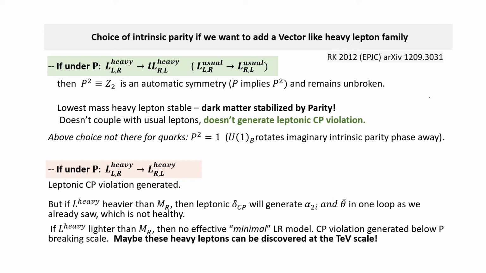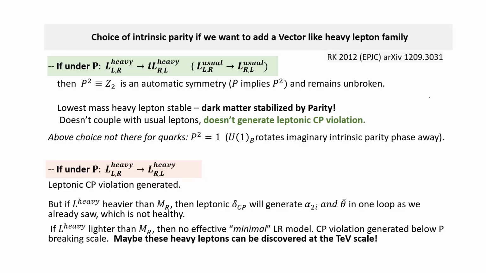Now, of course, you could add them with the usual intrinsic parity phase, which is 1, then it's generated. But if they are heavier than the M_R scale, they'll again generate these in one loop like we have seen, and that's not healthy. If they are lighter, then there's no effective minimal left-right model at any scale, and CP violation scale is generated below the P breaking scale. And maybe you could discover these heavy leptons at the TeV scale.